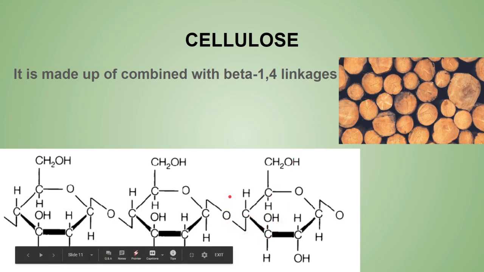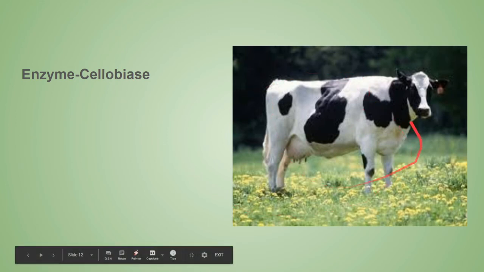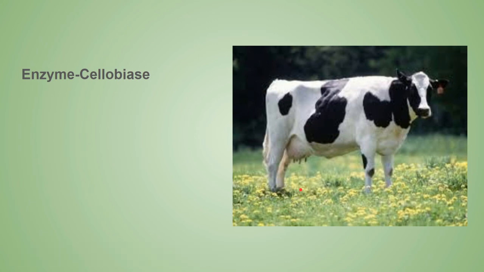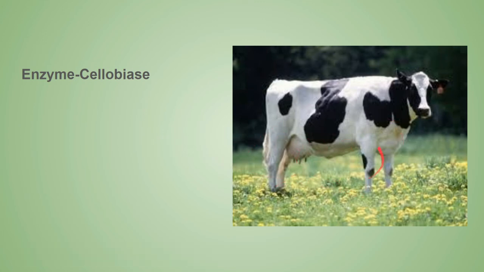So it is broken down only by one enzyme known as cellobiase, and this cellobiase, if you know, is not present in the human being's body, but it is present in the herbivores. Okay, that's why they are easily able to eat any kind of leaves and grasses, because this cellulose forms a major part of the supporting tissue of the plants, 99% of cotton and also part of the wood. So that's why it forms a maximum supporting unit of the plants. But this cellulose cannot be digested by the human body, only by the herbivores, because they have intestinal bacteria that can digest the cellulose easily.